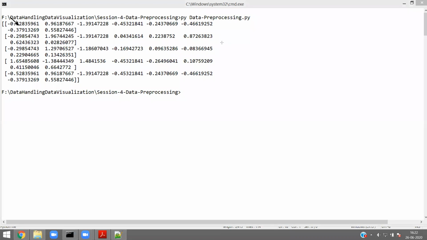In the next session, I am going to use the same data set. I am going to plot a histogram and a density plot. When you plot the density plot, you can understand that it will come as a bell curve, for example. So now let me go ahead. If you have any doubts,